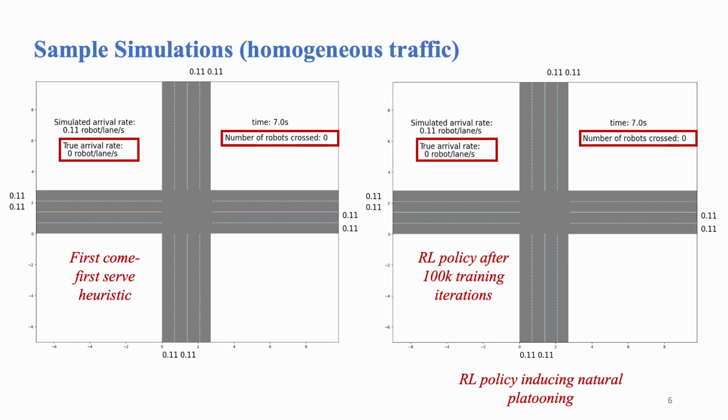The following is a sample simulation comparing the performance of the first come first serve heuristic and the RL policy after 100,000 learning iterations. Notice that the RL policy utilizes the intersection as a resource efficiently by reducing congestion and also allowing more robots to pass through the intersection.